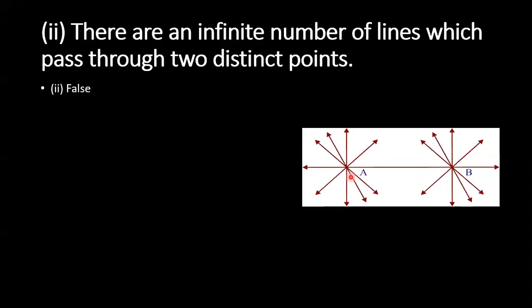Here, A and B are two points. They are telling that from these two points, infinite lines can pass through. But you can observe that from A to B, only one line is passing through these two points. Am I clear?